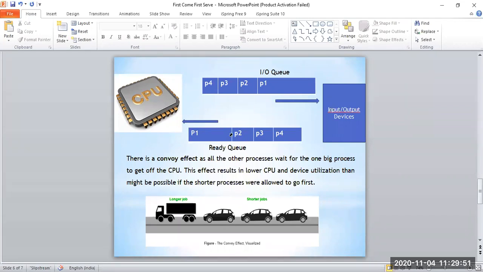Because of this first come first serve policy, these poor processes are waiting for a long time, even though they need the shortest amount of time to execute. They need a fraction of a second to execute, but they are waiting in the queue. If you see in supermarkets, I have faced this problem in DMart frequently.